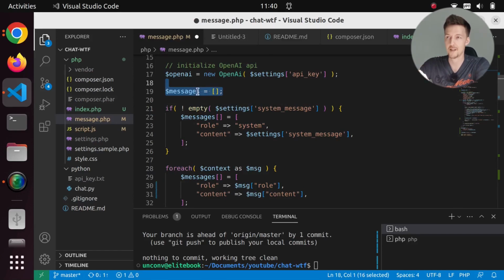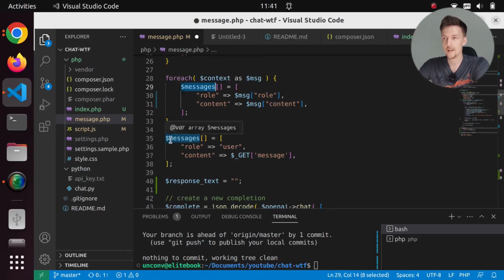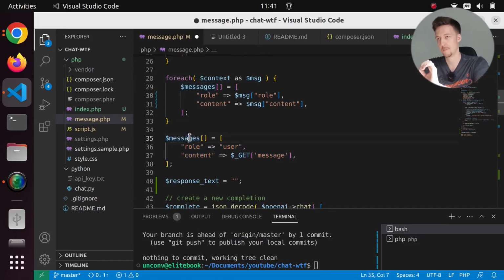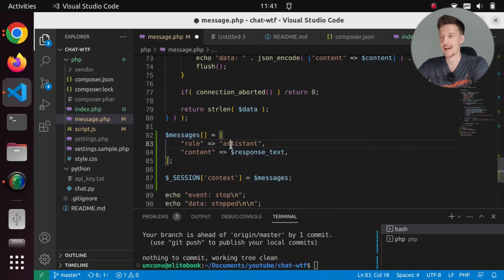So we are setting the messages to nothing, an empty array, and then if we have a system message in the settings, we add that as the first message. And then we go through the context and we add all of those messages into the messages array. And then we add the new message to the messages array. And then what we do in the end is we add the response text as the assistant message, and then we save the context.